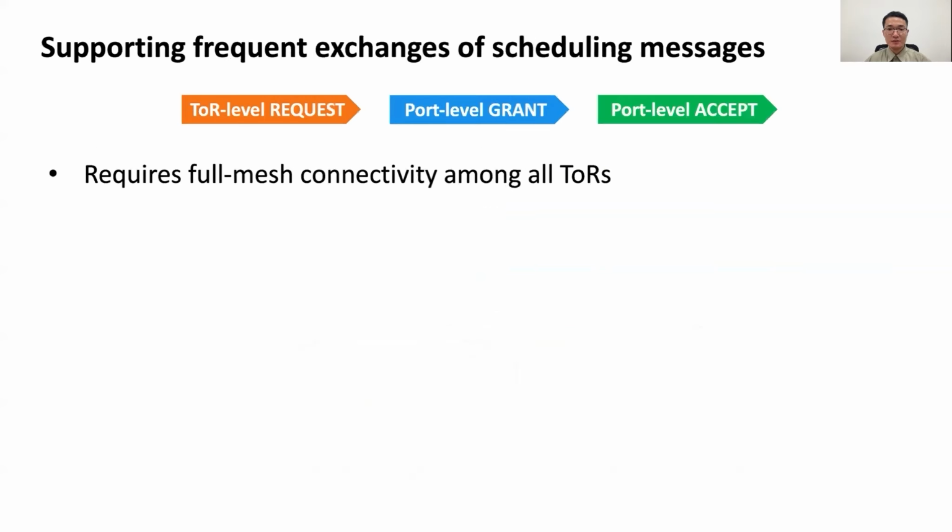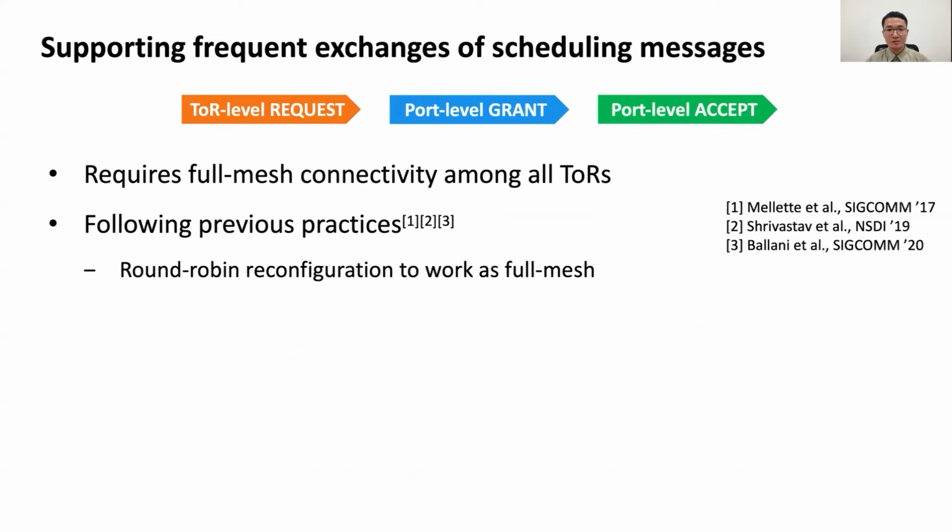Now we have the distributed scheduling algorithm itself. To support its running, TORs should frequently exchange scheduling messages with each other. This requires full mesh connectivity among all TORs. To this end, we follow previous practice and use fast round-robin reconfigurations to connect all source-destination TORs once. The intuitive solution works like this.